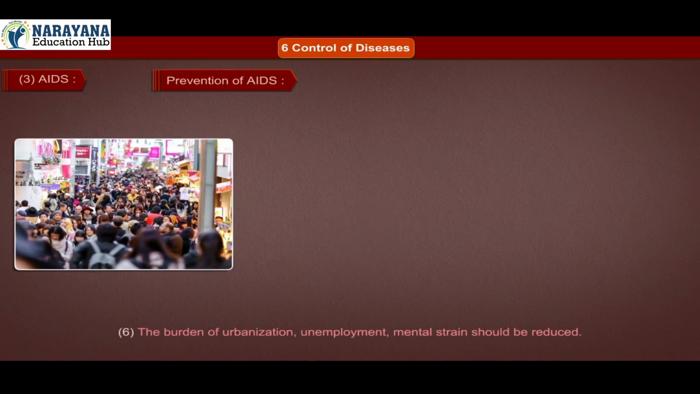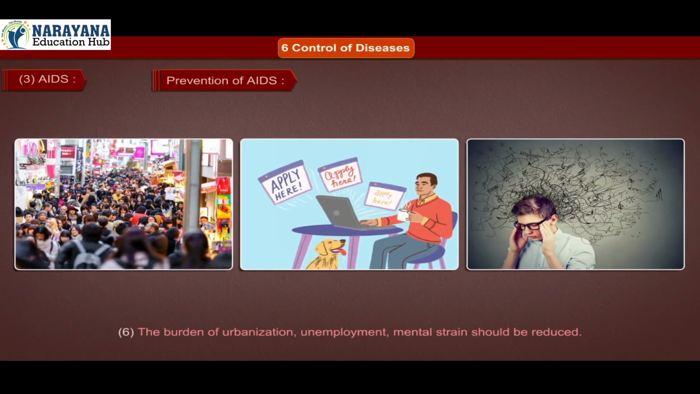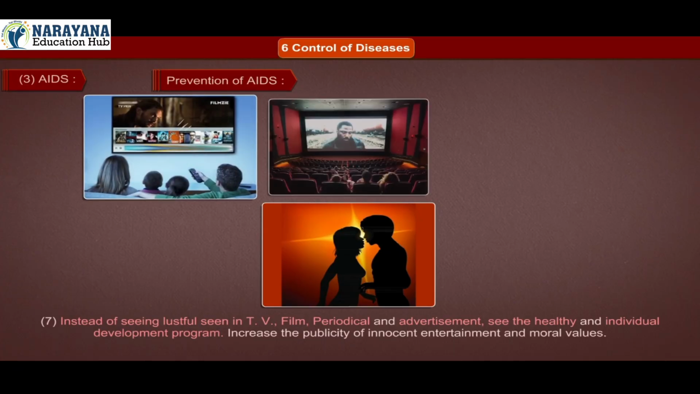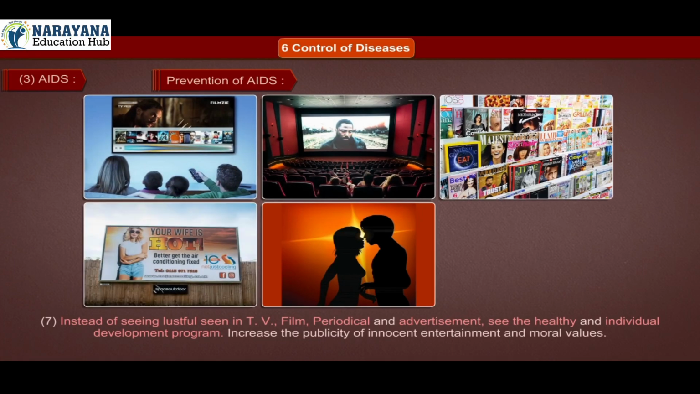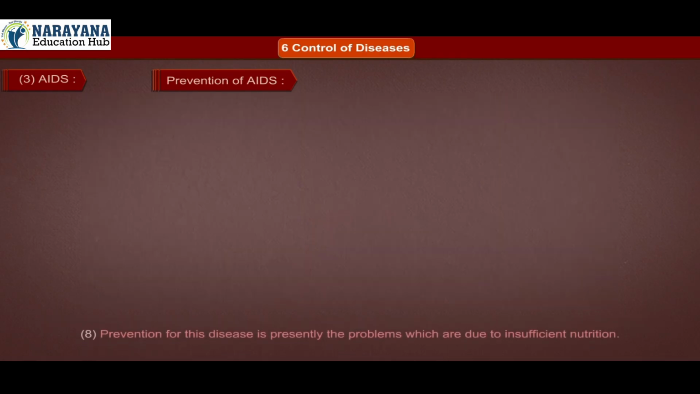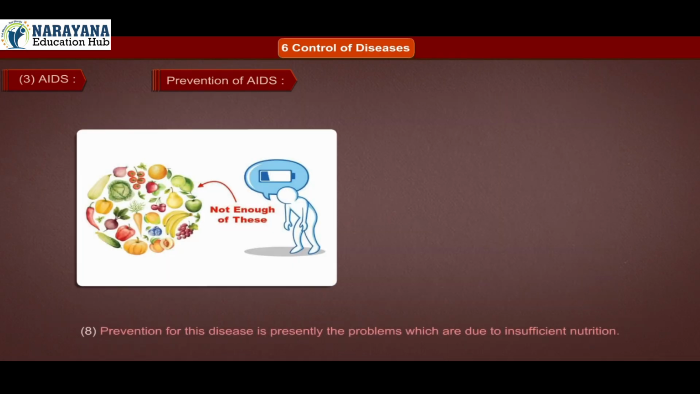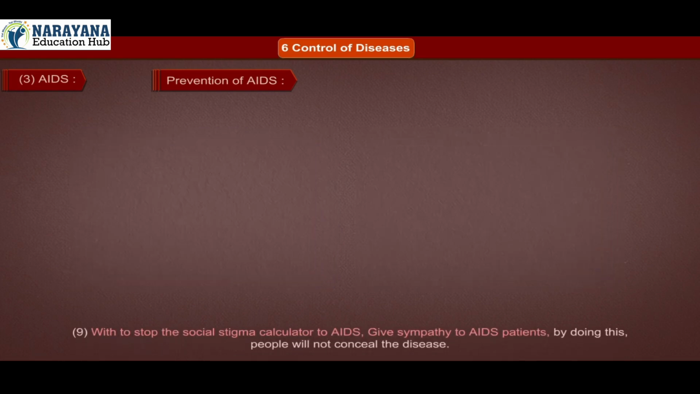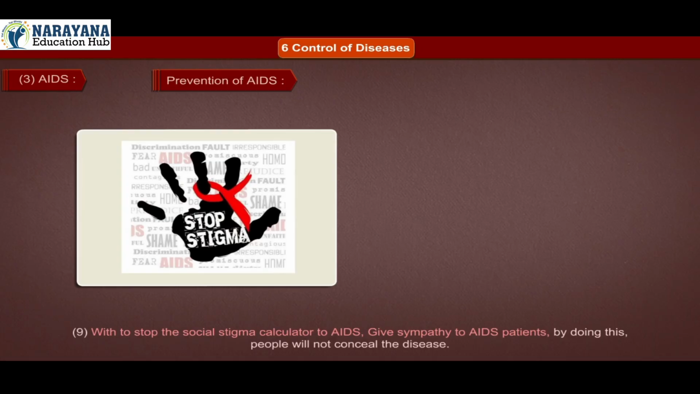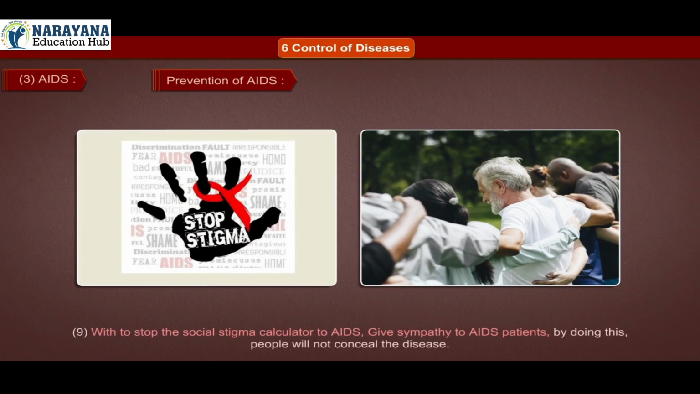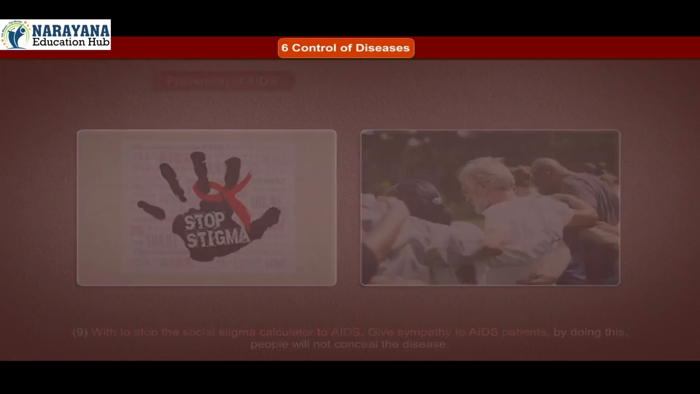6. The burden of urbanization, unemployment, and mental strain should be reduced. 7. Instead of seeing lustful scenes in TV, film, periodicals and advertisements, see healthy and individual development programs. Increase the publicity of innocent entertainment and moral values. 8. Prevention for this disease is presently hindered by problems due to insufficient nutrition. 9. To stop the social stigma attached to AIDS, give sympathy to AIDS patients. By doing this, people will not conceal the disease.